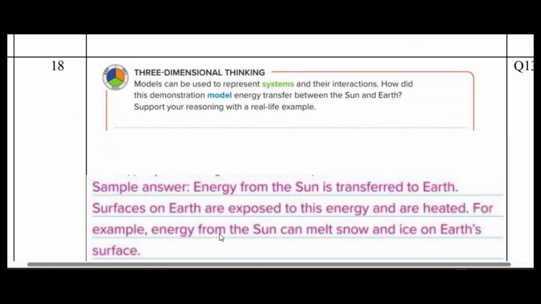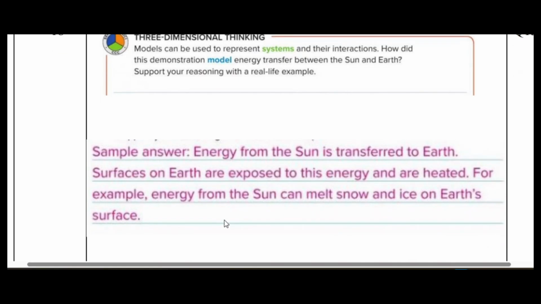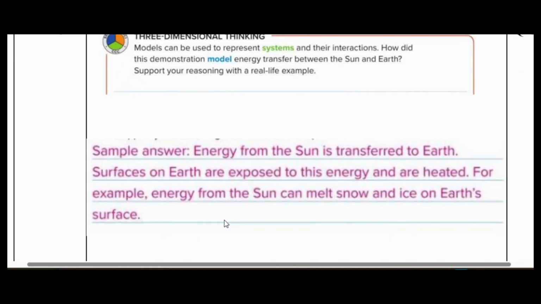Okay. Next one, you see here, the models can be used to represent systems. How did the demonstration model energy transfer between sun and the Earth? Okay. So this question is about how the energy from the sun reached the Earth. So you know that's because of radiation, right? And when the radiation hits the surface of the Earth, it can melt the snow and the ice. All the sun comes to the Earth and it drives the water cycle. The water cycle is given the power by the sun's energy. The water cycle happens only because of the sun.